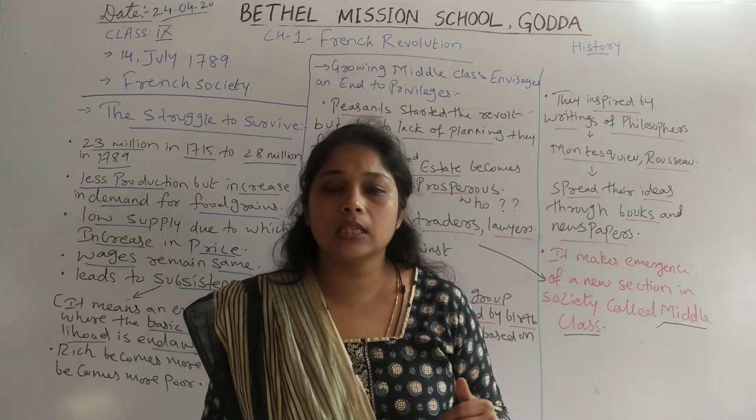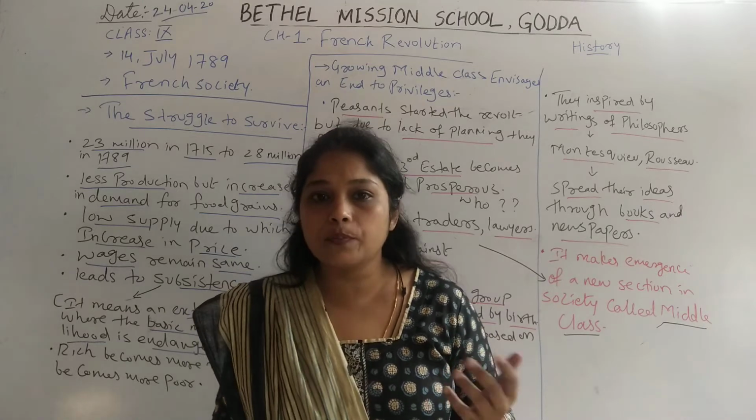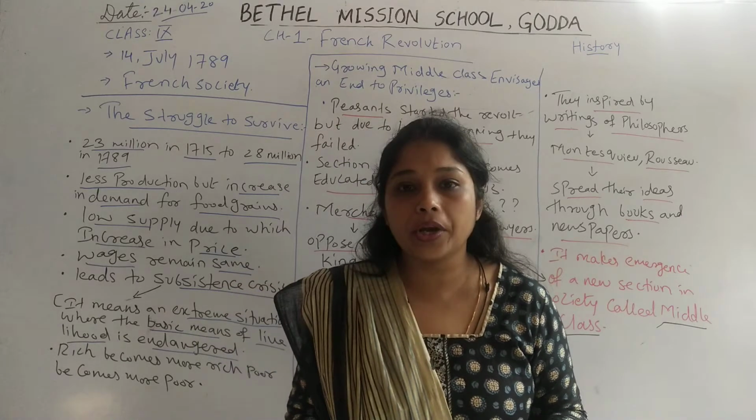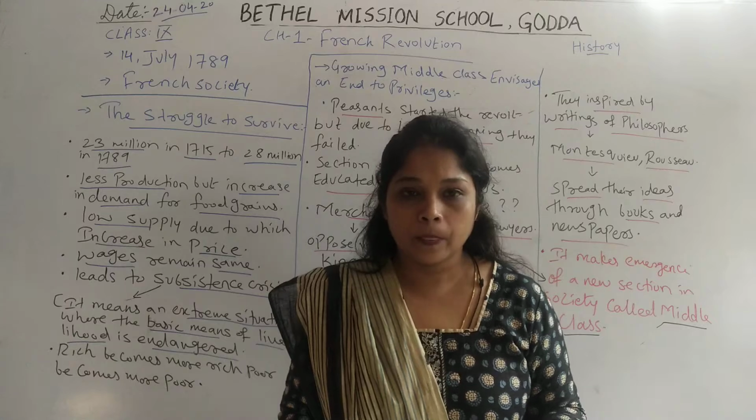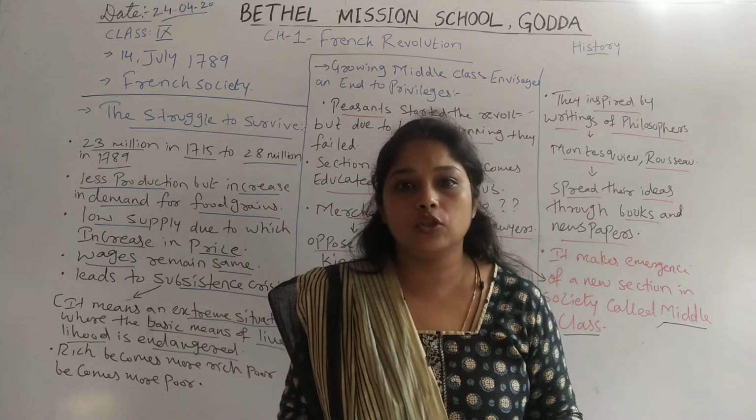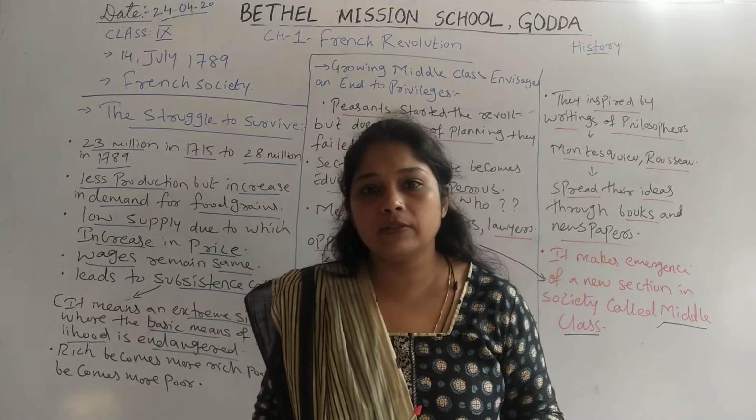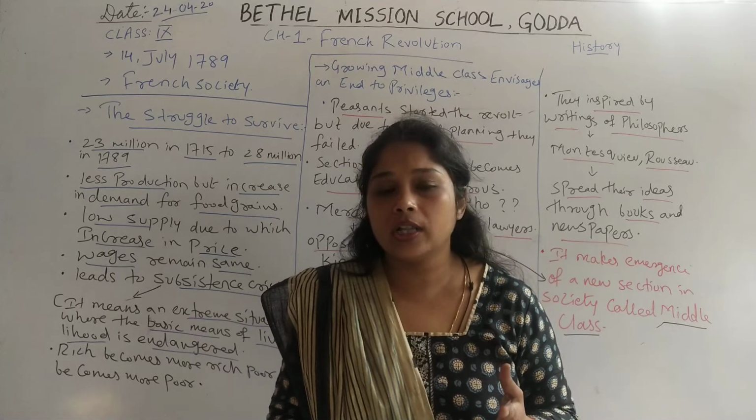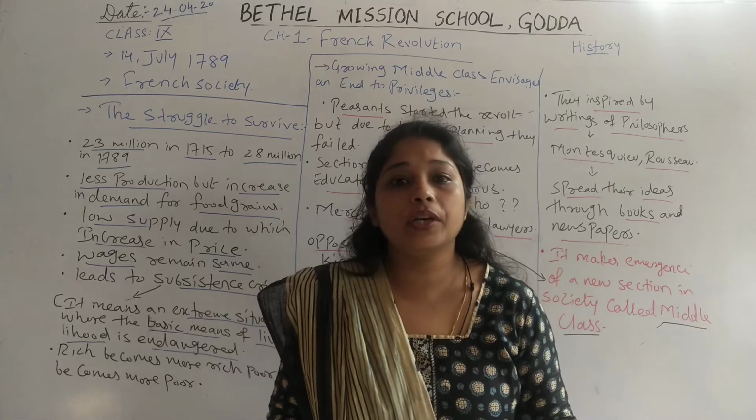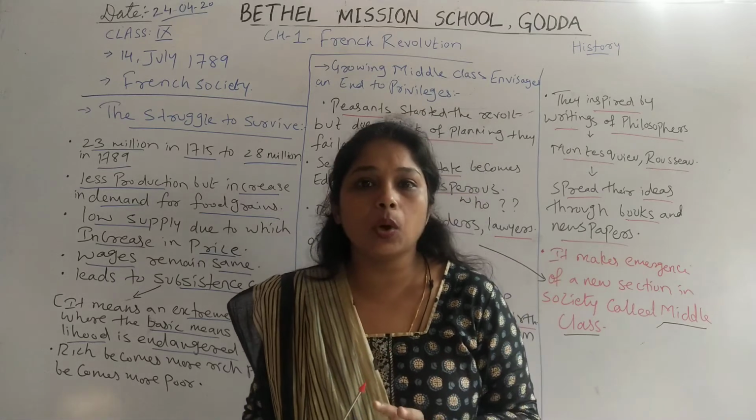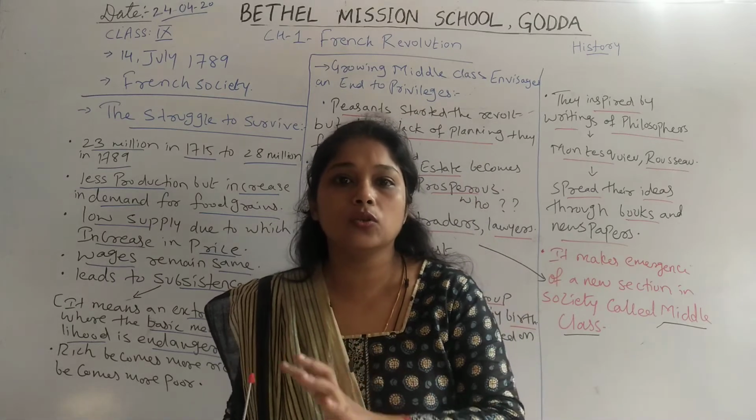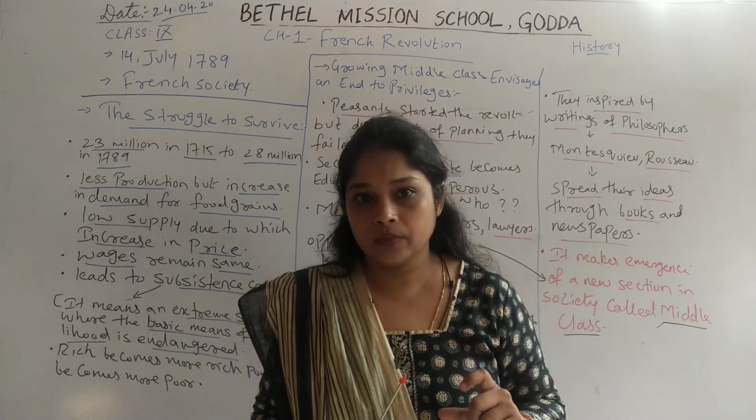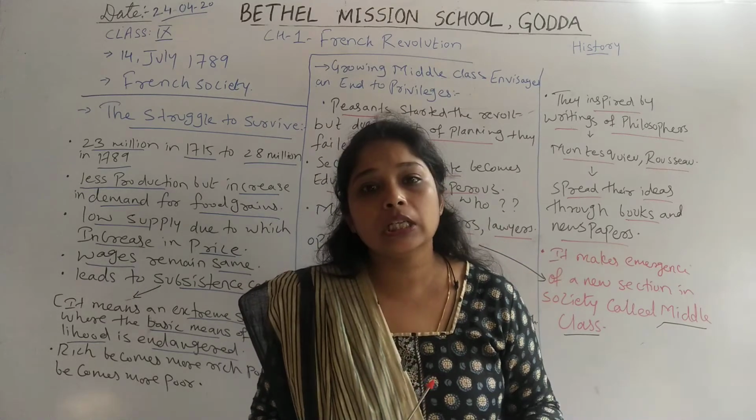Third state comprises peasants, landless laborers, traders and small merchants. They don't have any right or privilege, but all the burden of tax is on the third state. First and second state did not have to pay any kind of taxes. So there was inequality in French society. This was the first reason due to which French Revolution started.